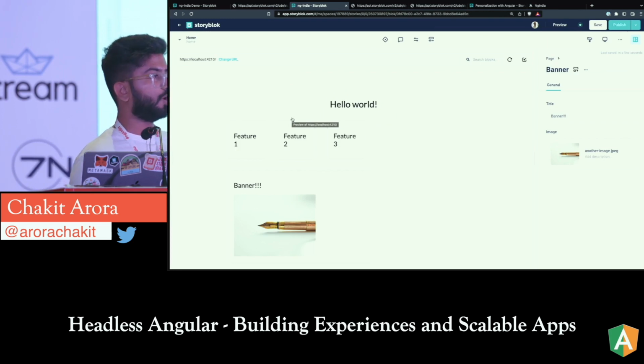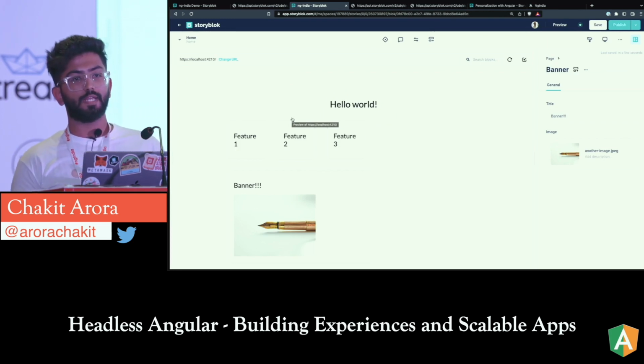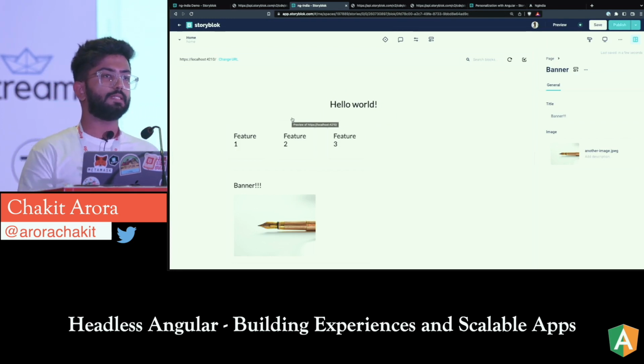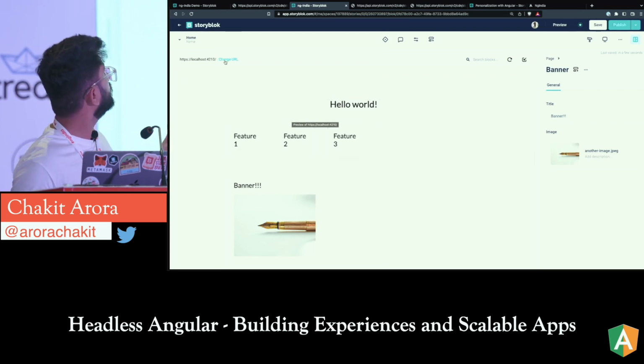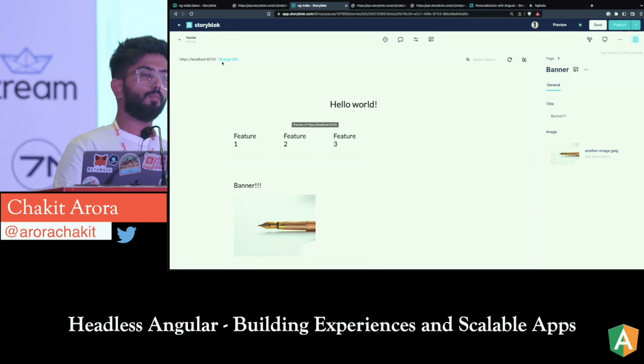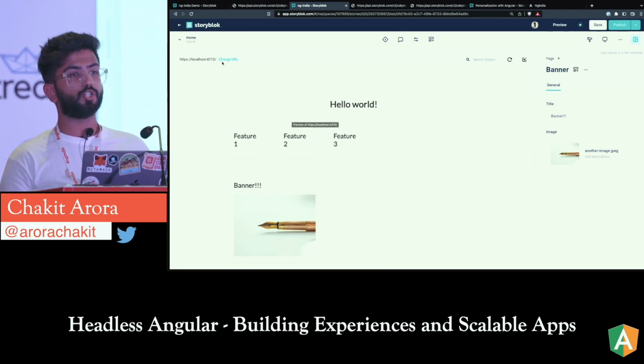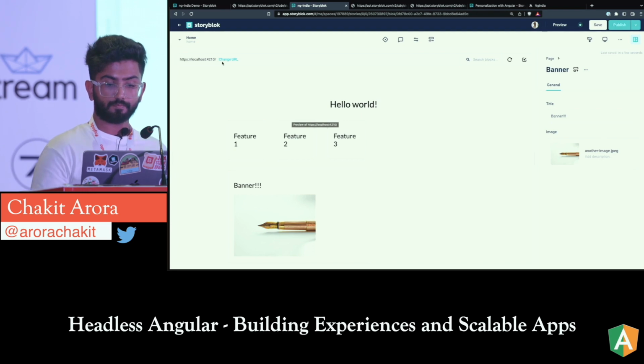Right now, none of your production or your draft is getting changed. This is something that you're only seeing inside the visual editor happening in real time. You can see that from here you can even change the URL. So right now we are running it on our local, but if it's in the production environment, then also you can change it.